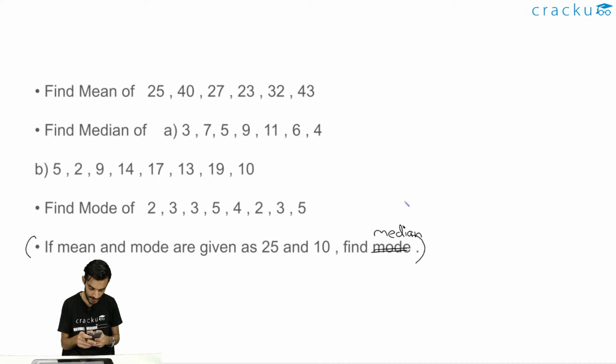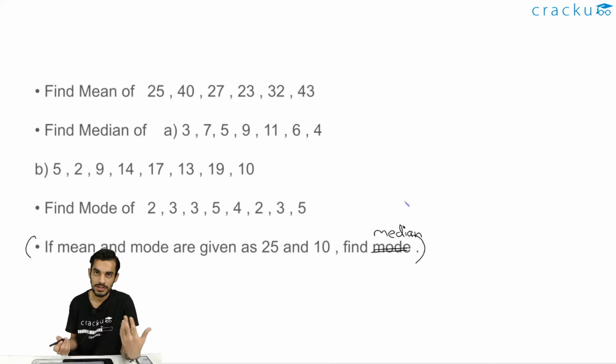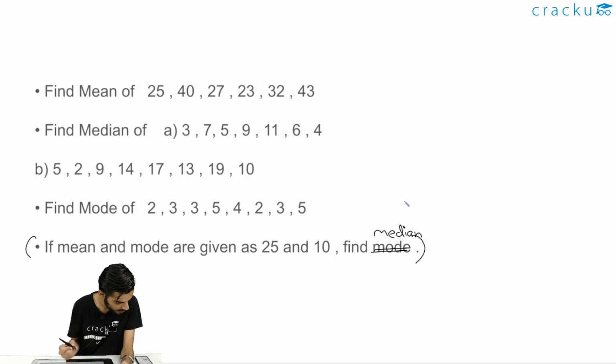Okay, I think you must have tried. This was a simple kind of stuff. So let's try to solve this. For the mean of these terms, as I just told you, the mean is just the average. So we just need to find the sum of these values and divide by the number of terms.